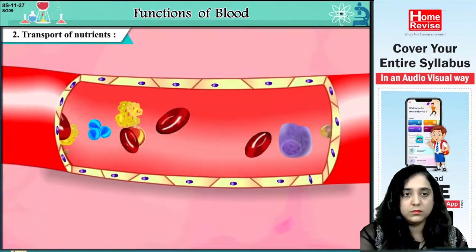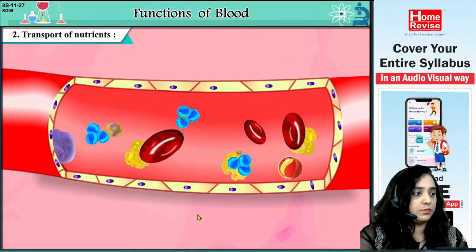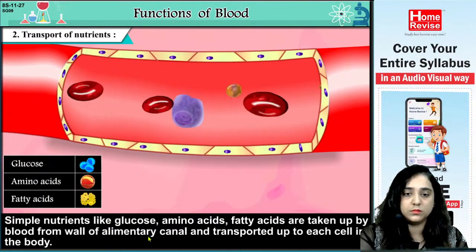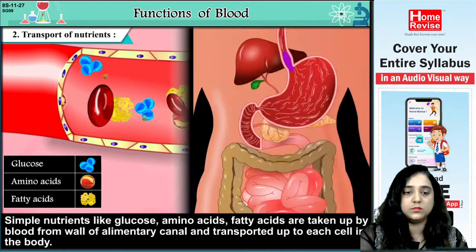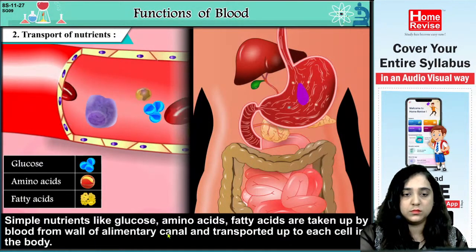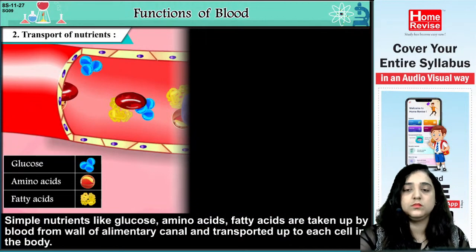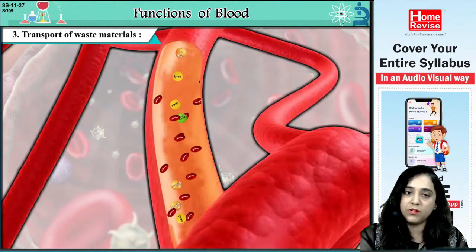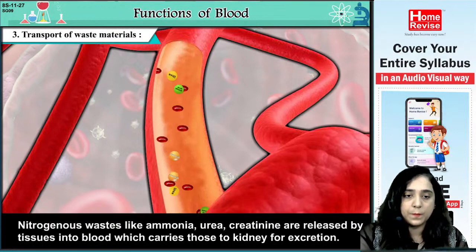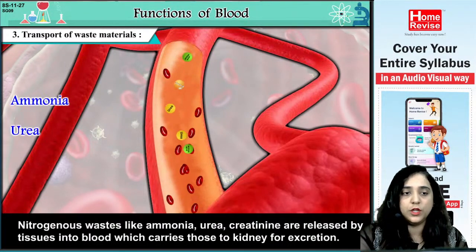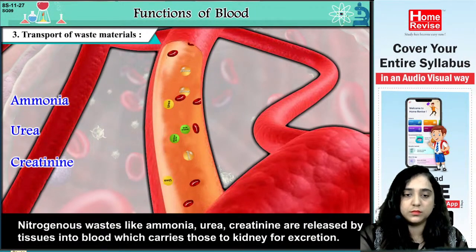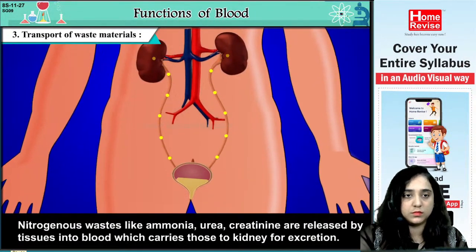2. Transport of nutrients. Simple nutrients like glucose, amino acids, fatty acids are taken up by blood from the wall of the alimentary canal and transported up to each cell in the body. 3. Transport of waste materials. Nitrogenous wastes like ammonia, urea, creatinine are released by tissues into blood, which carries those to the kidney for excretion.